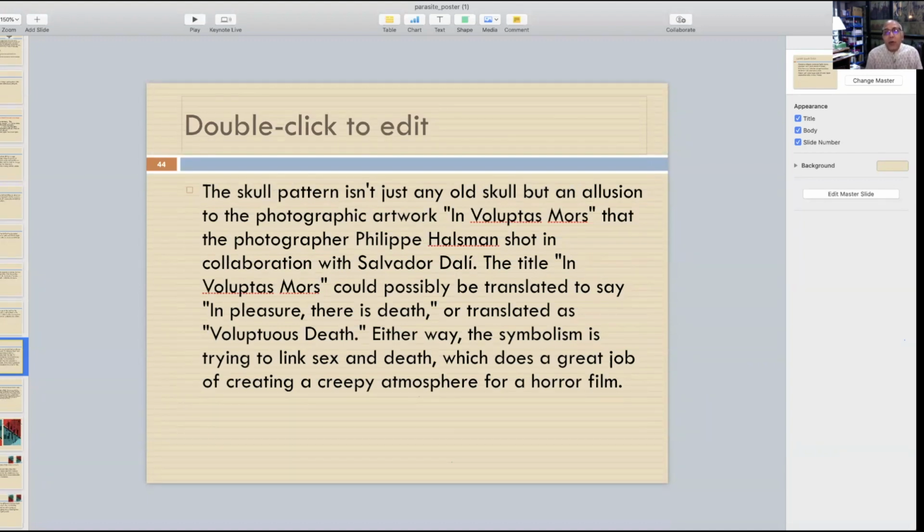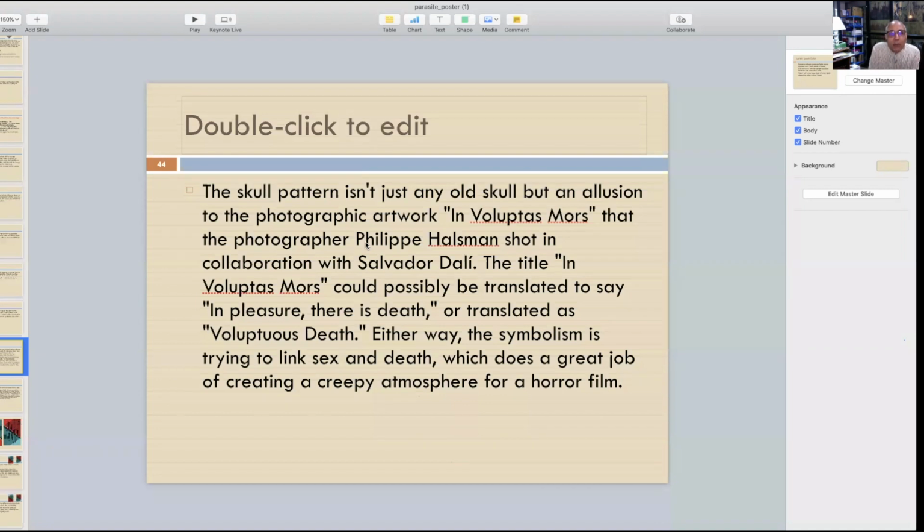There's a book called In Voluptas Mors, which is basically by photographer Philippe Halsman, one of the important photographers of the 40s and 50s. He shot it in collaboration with Dali. The title In Voluptas Mors is Latin, and could possibly be translated to say, in pleasure there is death. Now this is a very, very important term. In pleasure there is death, or translated as voluptuous death.